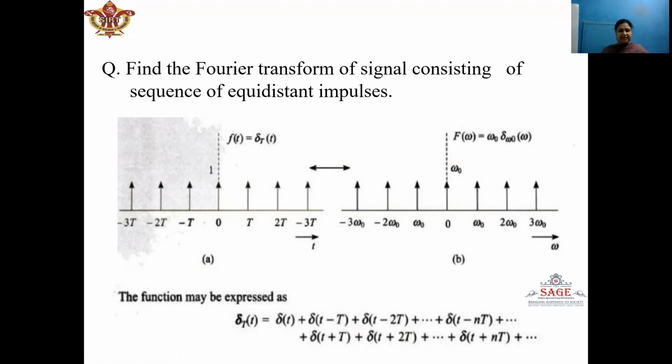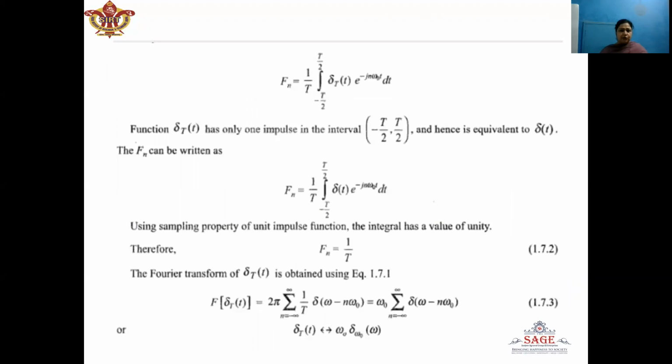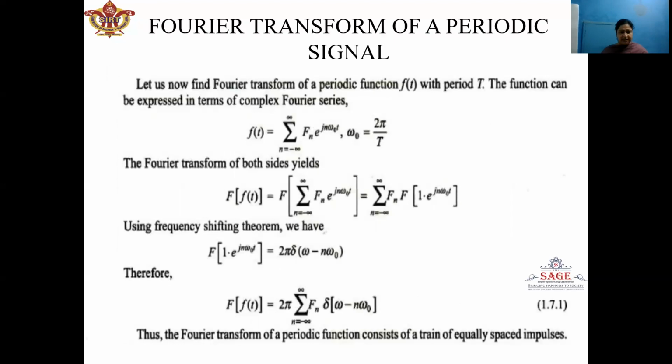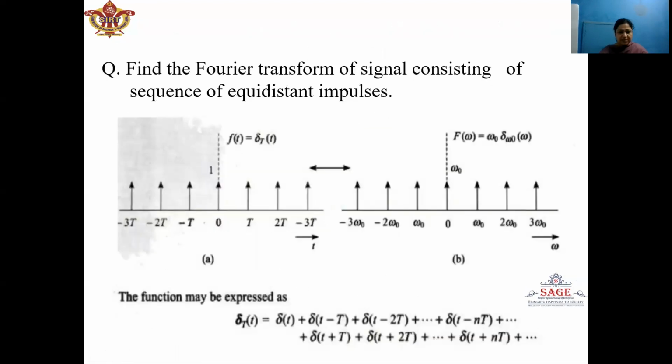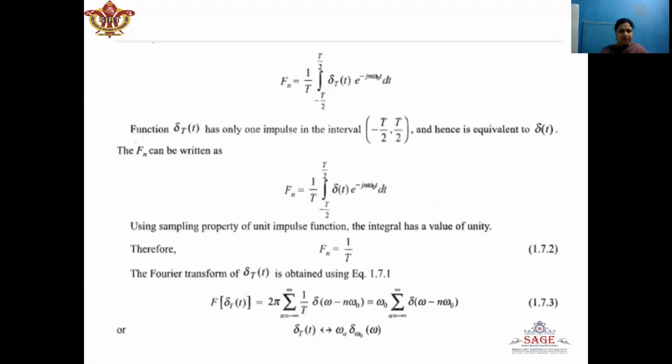So this delta T(t) can be represented by delta t plus delta t minus T plus delta t minus 2T till delta t minus nT. Similarly, for the negative side, delta t plus delta t plus T plus delta t plus 2T till delta t plus nT. Now, using the formula for Fourier transform of a periodic signal, we have to find out the Fourier series coefficient, which is Fn. So first, in the given example, we will find out the Fourier series coefficient Fn.